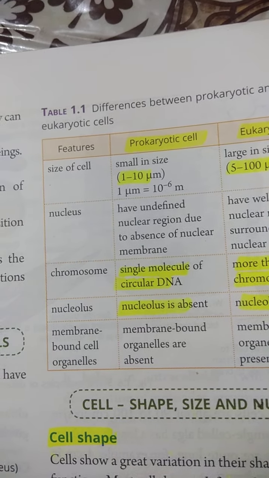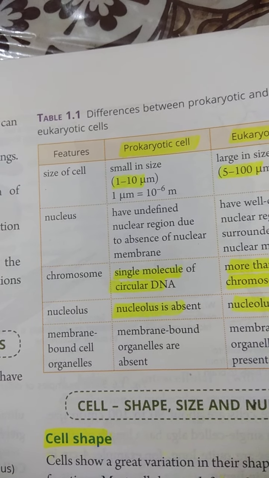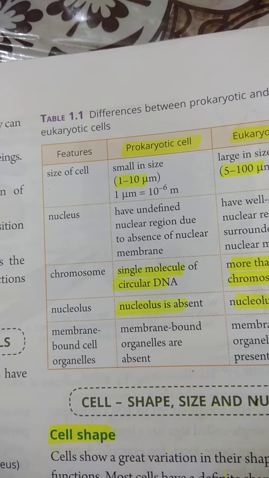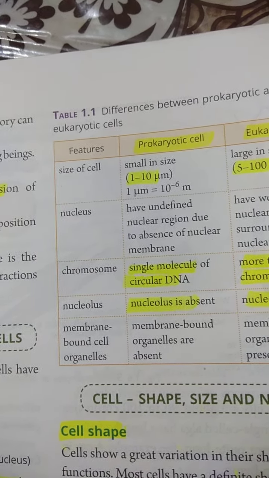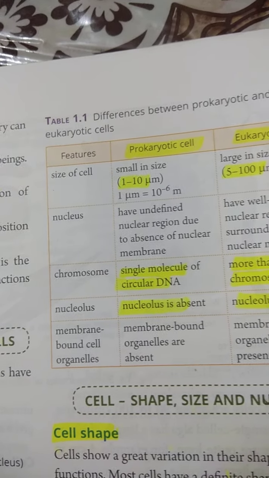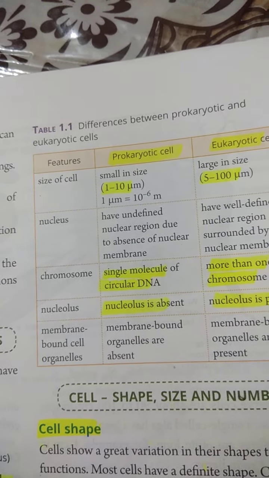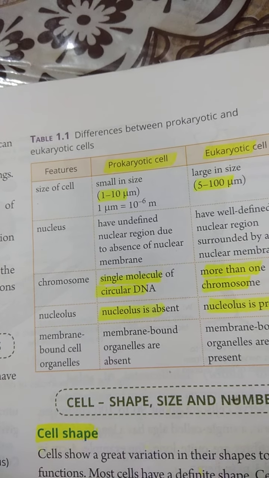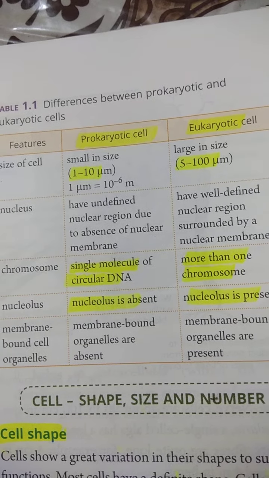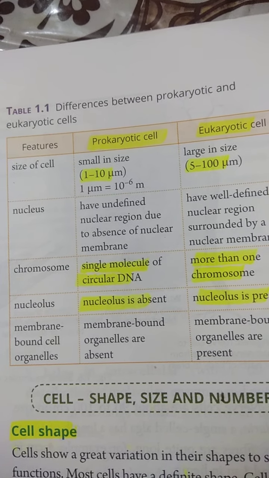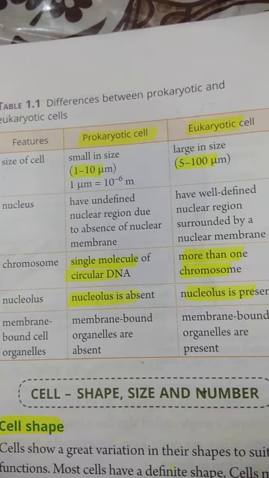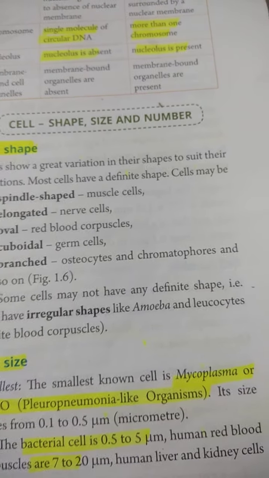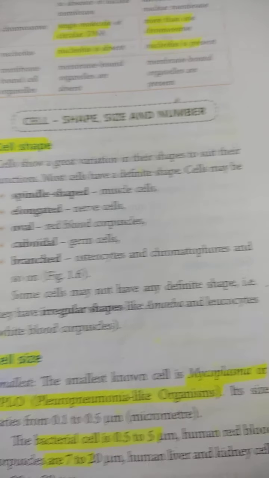Chromosome, if we talk about chromosome, a single molecule of circular DNA is present in the primitive nucleus of the prokaryotic cell, and in the eukaryotic nucleus more than one chromosome is present. Nucleolus is absent in the prokaryotic cells, and present in the eukaryotic cells. Membrane bound cell organelles are absent in the prokaryotic cells, and they are present in the eukaryotic cells. Now the next heading, cell shape, size, and number.